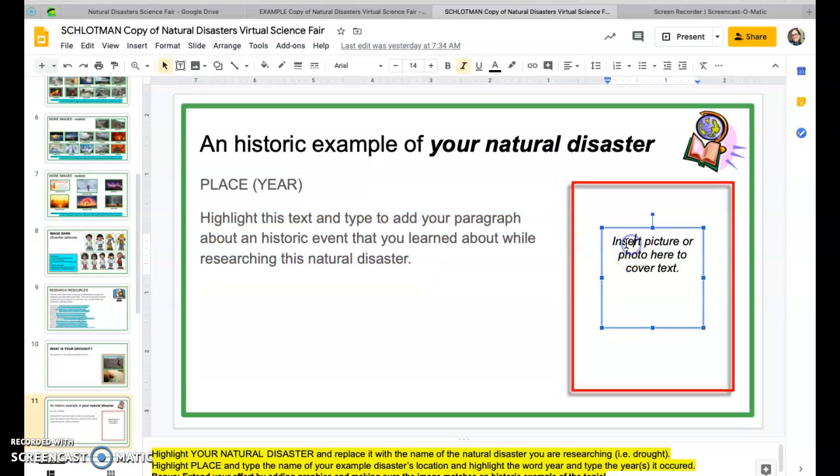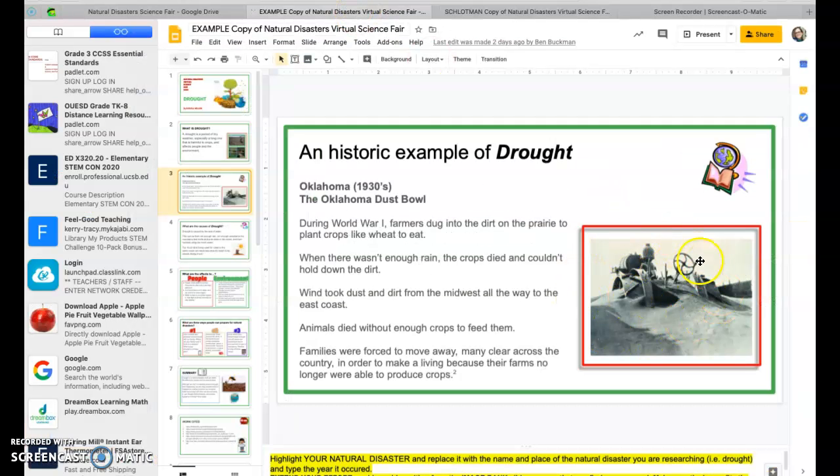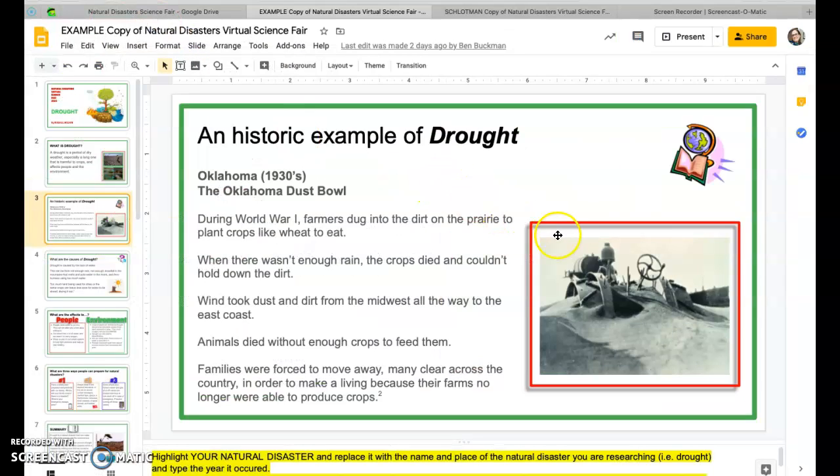Then we got rid of this here. You don't have to if your picture covers it all the way. And we added our photo over here. When we did that, this is what it came out to be. Okay, so a historic example of drought: our photo, our information, the place, and the time. So that is your next slide for today.